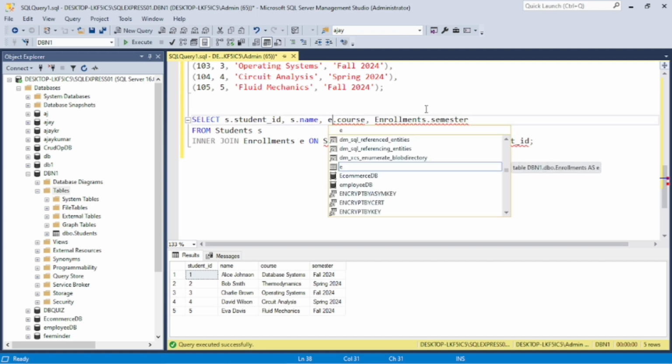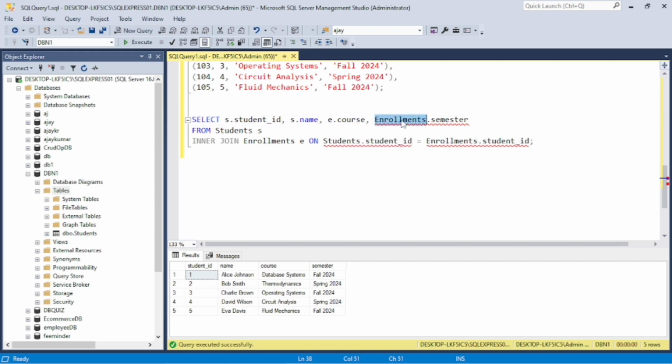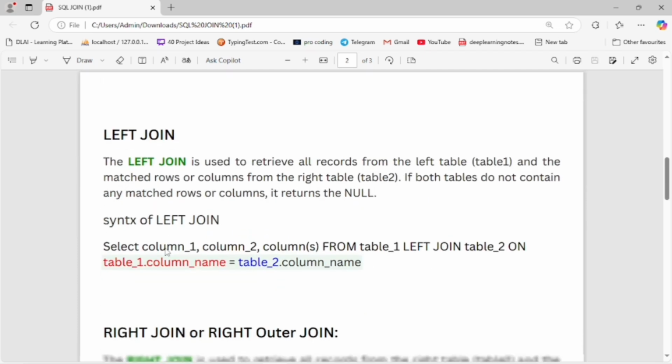It is the enrollment table. Let's run it. It has reduced some lines of code, and it is also the same data fetching from the table, but from two tables: student ID, name, course and semester.